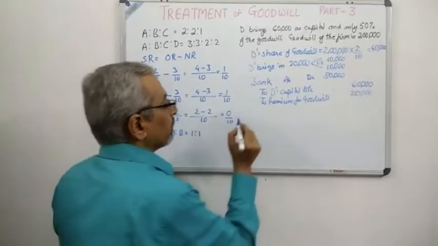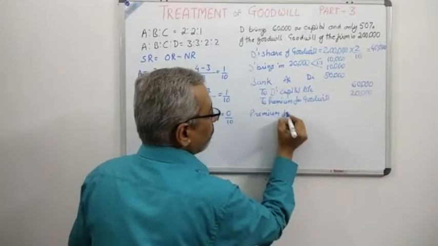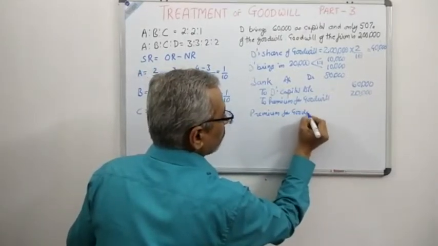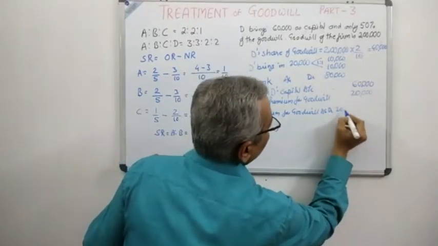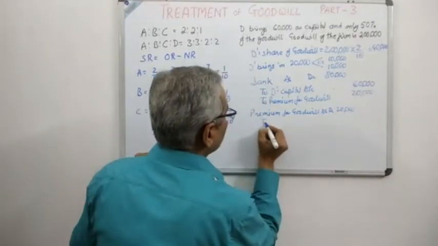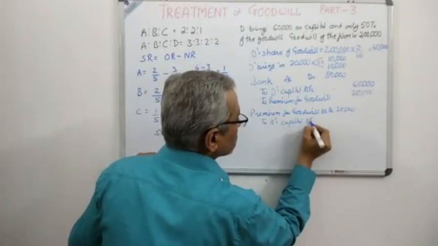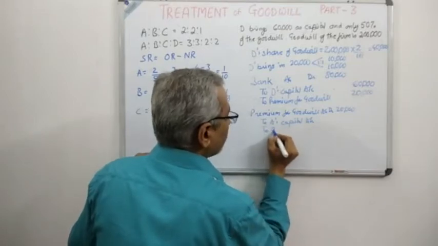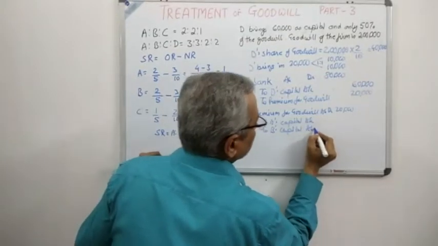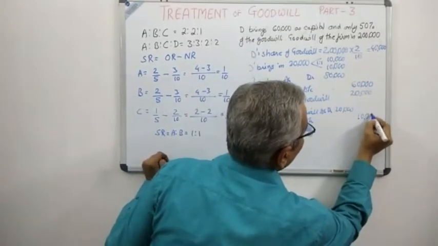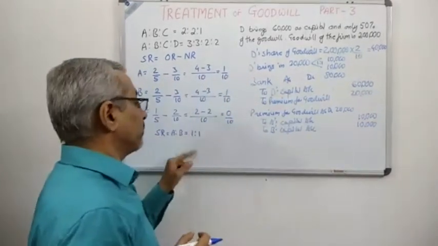Now the next journal entry will be: premium for goodwill account debit 20,000, to A's capital account 10,000, to B's capital account 10,000, because the sacrificing ratio was 1:1.